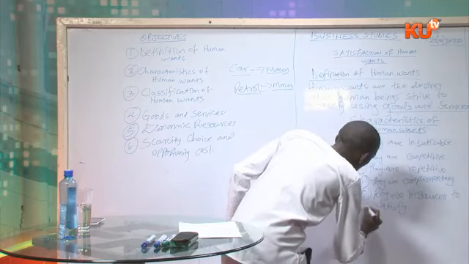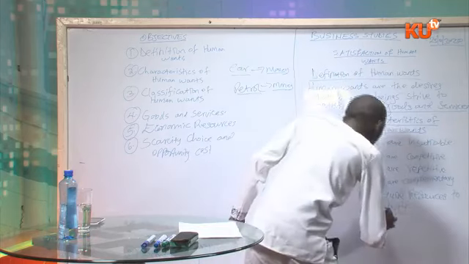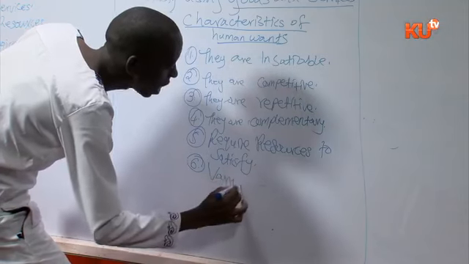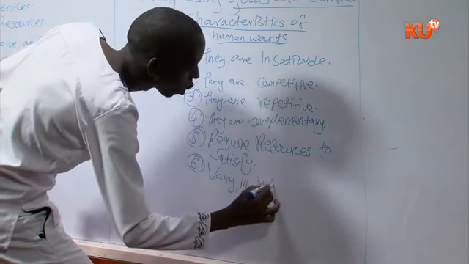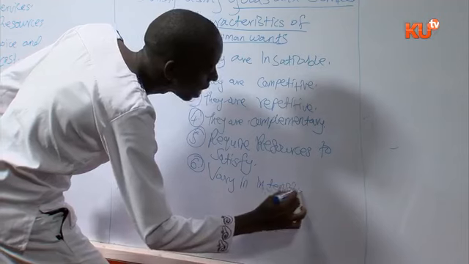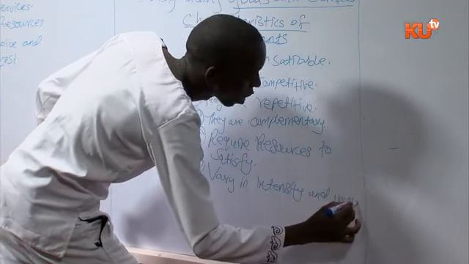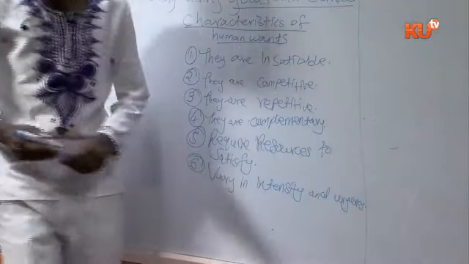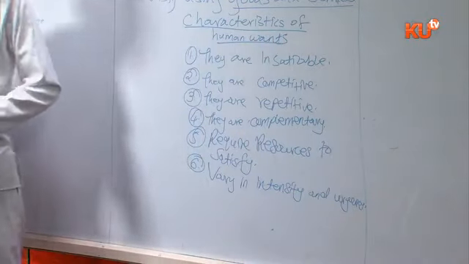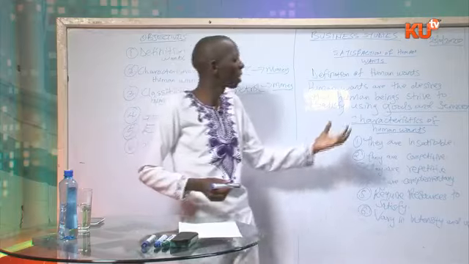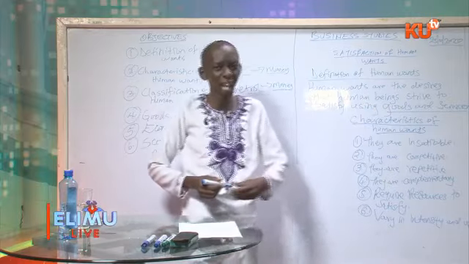The other characteristic of human wants is that they vary in intensity and urgency. At the beginning of our topic, we said that human wants are desires.